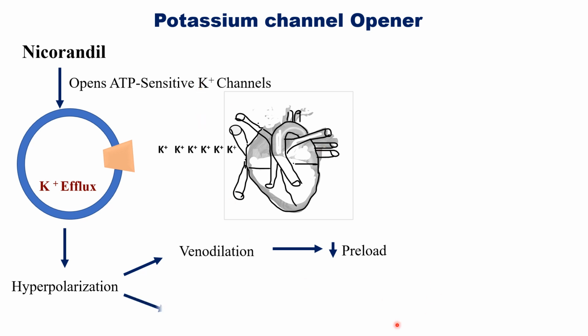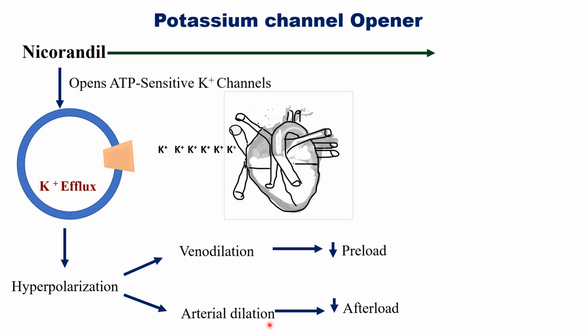Similarly, it causes arterial dilation. Here the arteries that carry the blood away from the heart, that is aorta and pulmonary artery, are getting relaxed. So heart does not need to push the blood into aorta and pulmonary artery with very high pressure. In this way afterload is decreased.